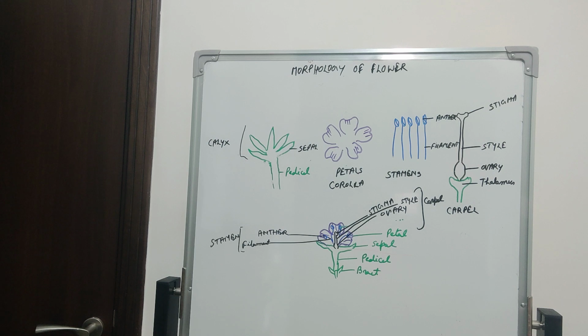Next part is gynoecium. Gynoecium consists of carpels. Carpel may be single, then it is called monocarpellary. Carpels may be many, called polycarpellary: bicarpellary, tricarpellary, pentacarpellary, depending upon the number of carpels. Each carpel has three parts: ovary, style, and stigma.